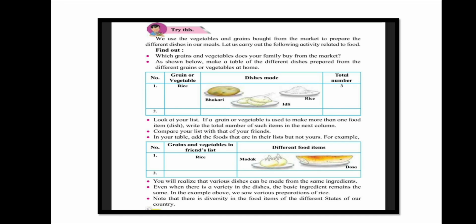You will realize that various dishes can be made from the same ingredients. Even when there is variety in the dishes, the basic ingredients remain the same. In the example above, we saw various preparations of rice. Note that there is diversity in food items of different states in our country.